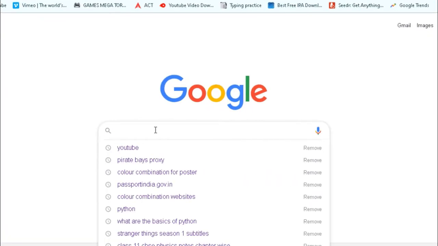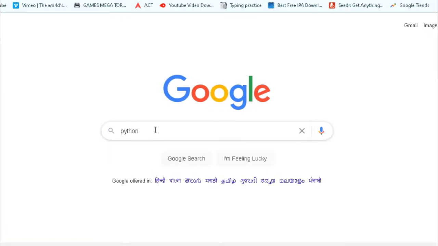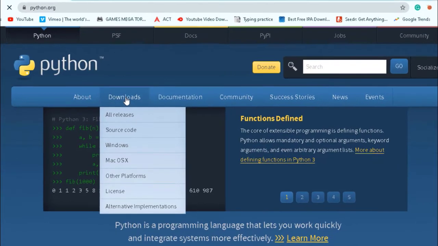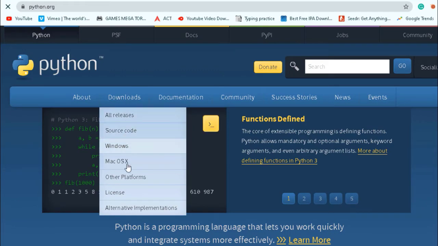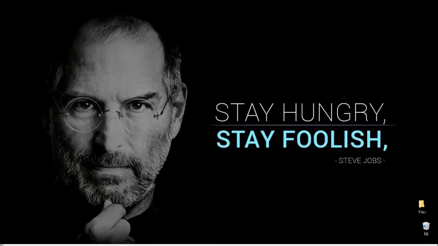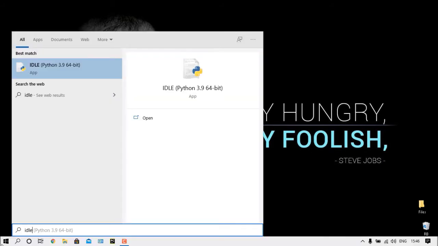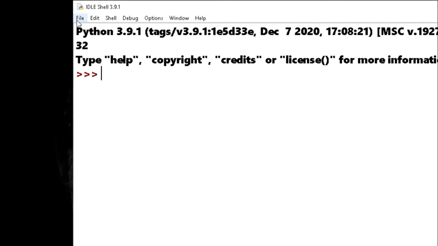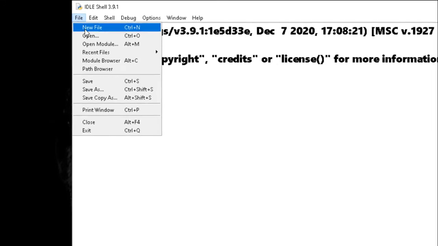Type searching for Python and go to the official website. It's python.org. Go to the downloads and choose your platform, whether that's Windows or Mac. After downloading the application, you have an app called IDLE. You have to open that, and there we go. After the startup, it looks like this. Now here you have to go to File, New File, and start coding.